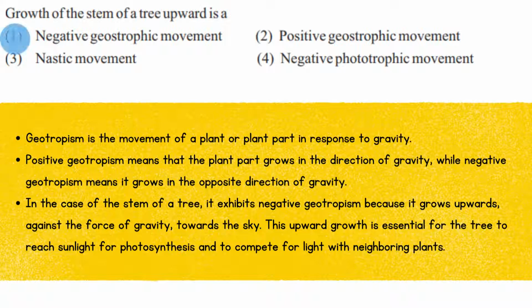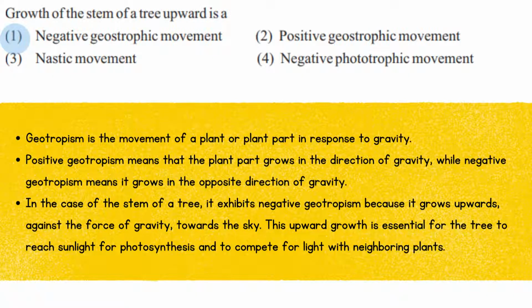In the case of the stem of a tree, it exhibits negative geotropism because it grows upwards, against the force of gravity, towards the sky. This upward growth is essential for the tree to reach sunlight for photosynthesis and to compete for light with neighboring plants. Now let's move on to the next question.